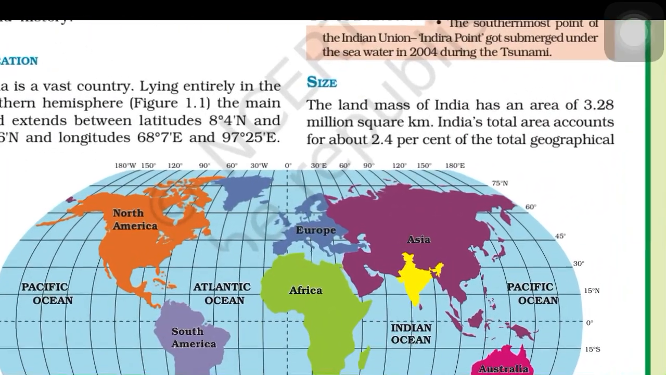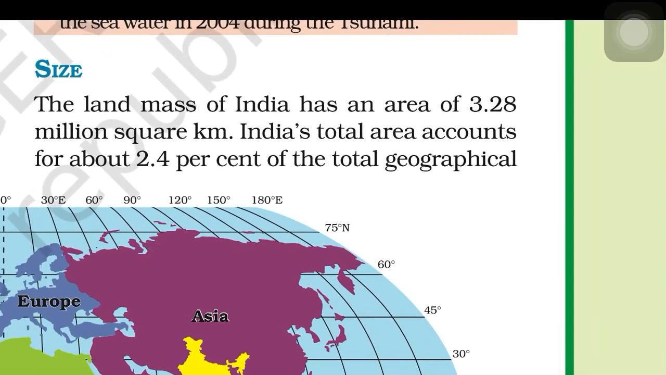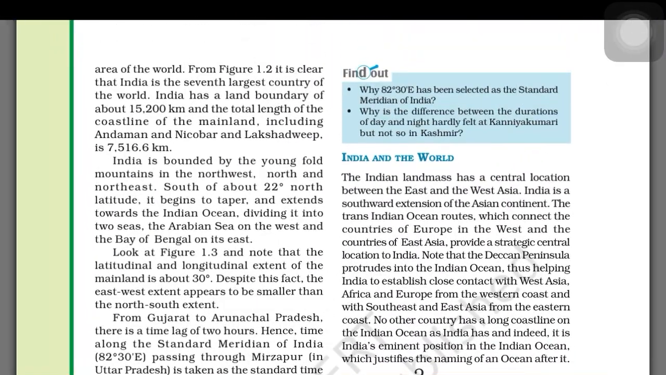Right. Let us come to size. The landmass of India has an area of 3.28 million square kilometers. That's actually a very huge area, and India is almost the 7th largest country in the world and 2nd largest in Asia after China. India's total area accounts for about only 2.4% of the total geographical area of the world.